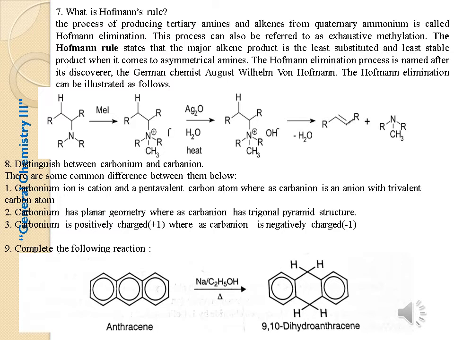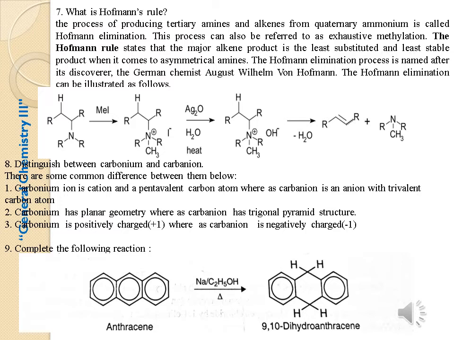Eighth question: distinguish between carbocation and carbanion. There are some common differences between them. A carbocation is a cation with a trivalent carbon atom, whereas a carbanion is an anion with a trivalent carbon atom. A carbocation has planar geometry, whereas a carbanion has a trigonal pyramidal structure. A carbocation is positively charged, that is +1, whereas a carbanion is negatively charged, -1.